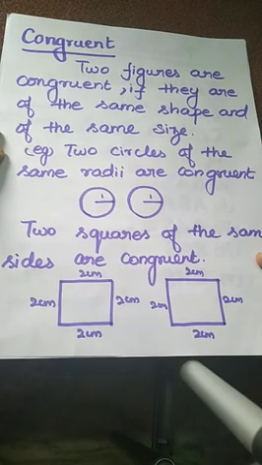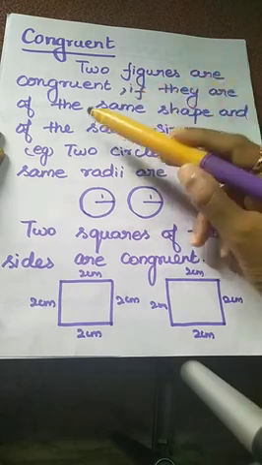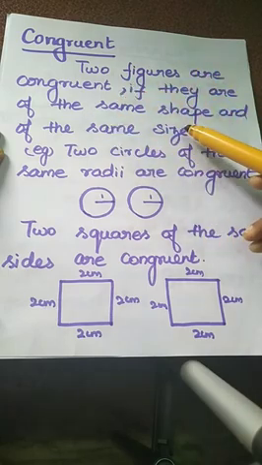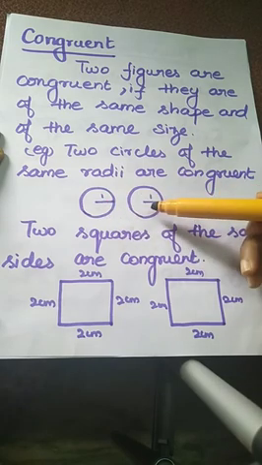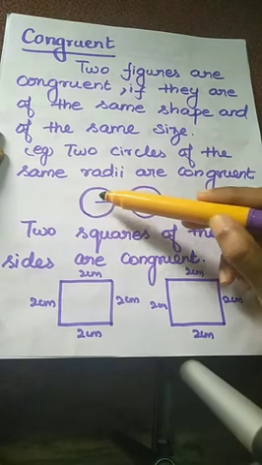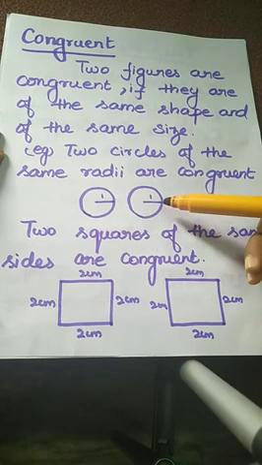Explanation of the congruence definition. Two figures are congruent if they are of the same shape and of the same size. We take two circles. Look at the two circles. These two circles have a radius of 1 centimeter only. Two circles of the same radii are congruent.